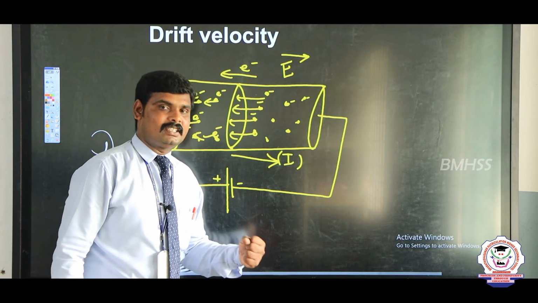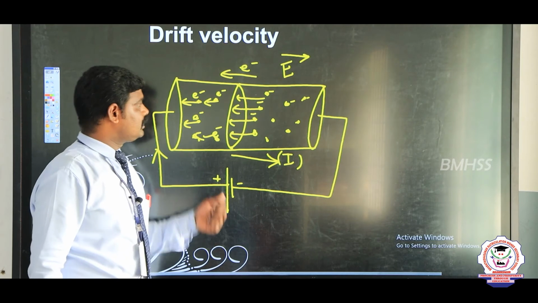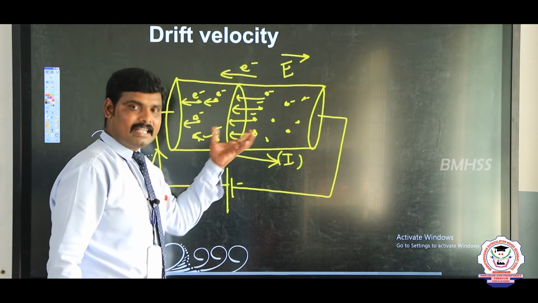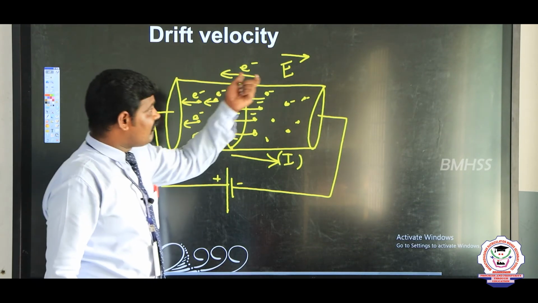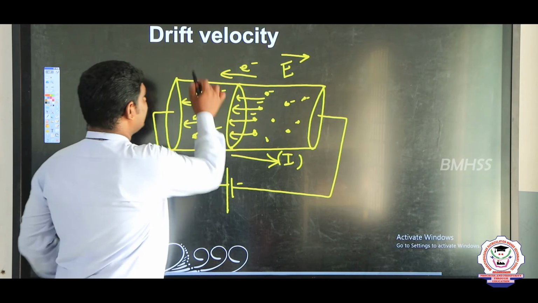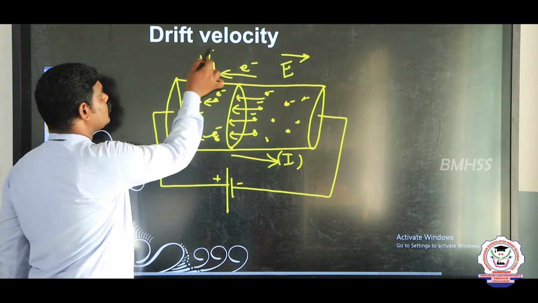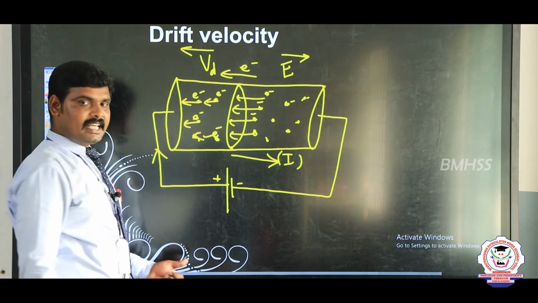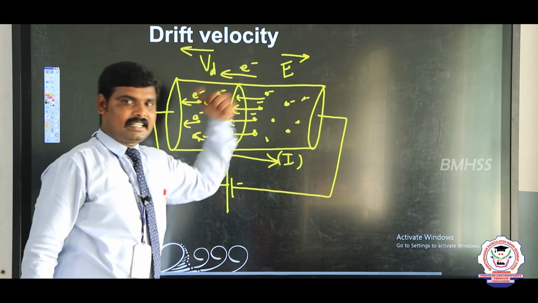So that velocity is called the drift velocity. These electrons are attracted towards the positive terminal. If the electric field increases, the drift velocity also increases. The drift velocity is denoted by Vd, and it is moving in which direction? Along the electrons direction, right?